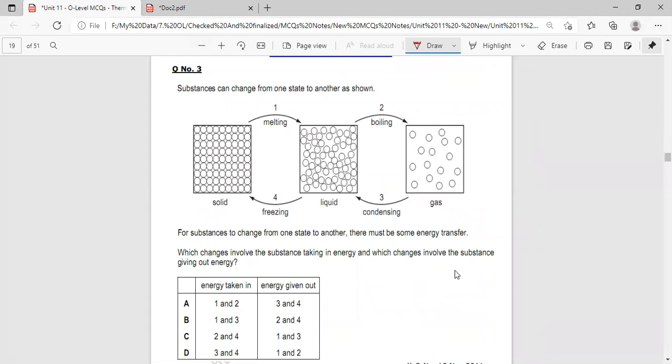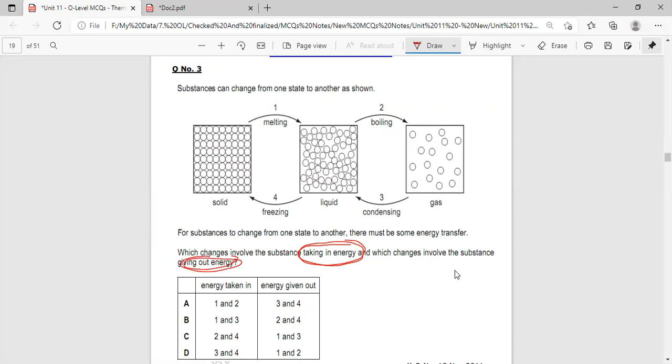Solid is turning into liquid, liquid is turning into gas, gas is being turned into liquid, and liquid is being turned into solid. So melting, boiling, condensation and freezing processes are there. Which processes involve the substance taking in energy and giving out energy?